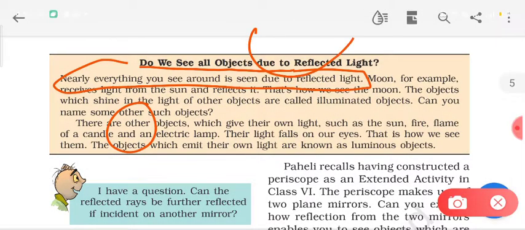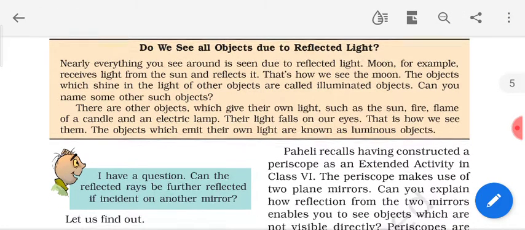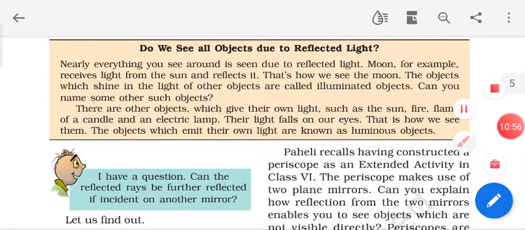Suppose this is the sun, this is the moon, and this is the earth. Here you are standing. So the moon is actually reflecting the light which is coming from the sun. This reflected light reaches you, and this is why you can see the moon.